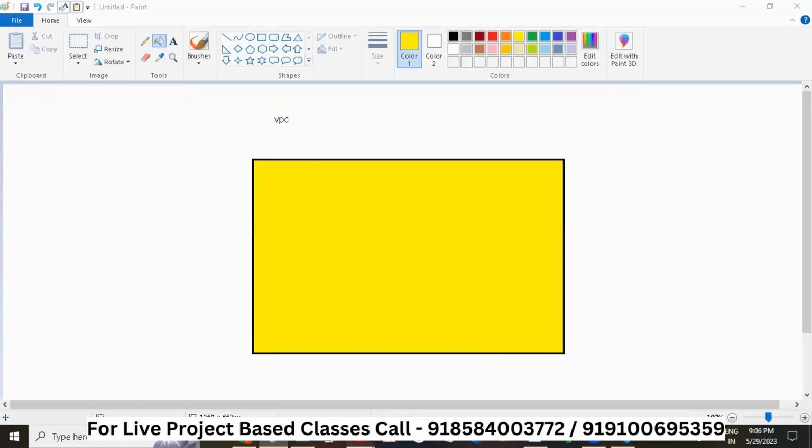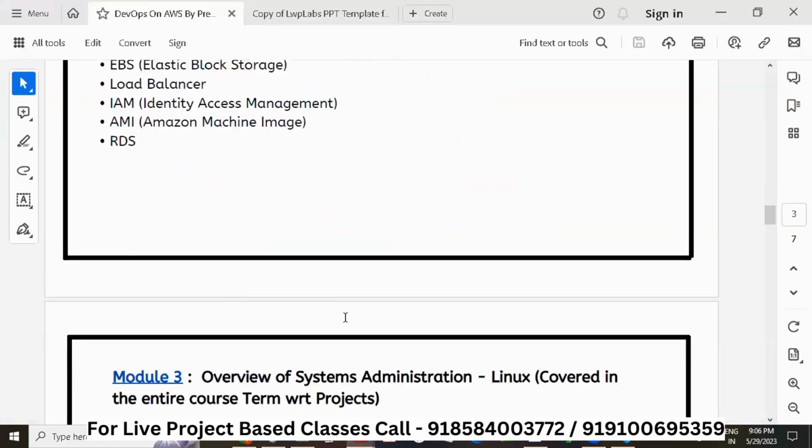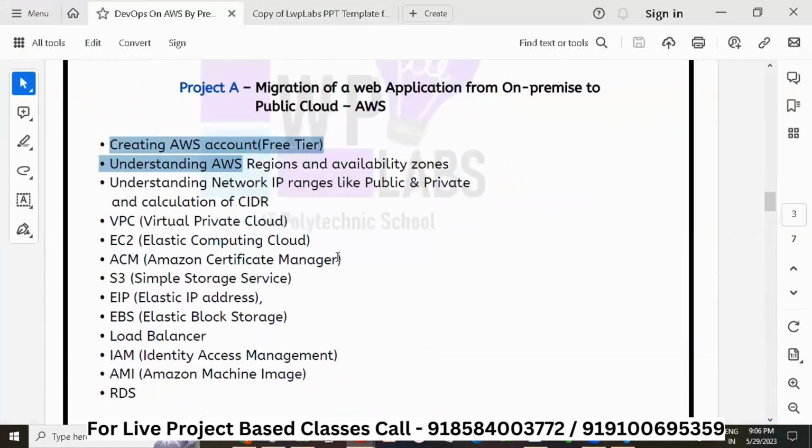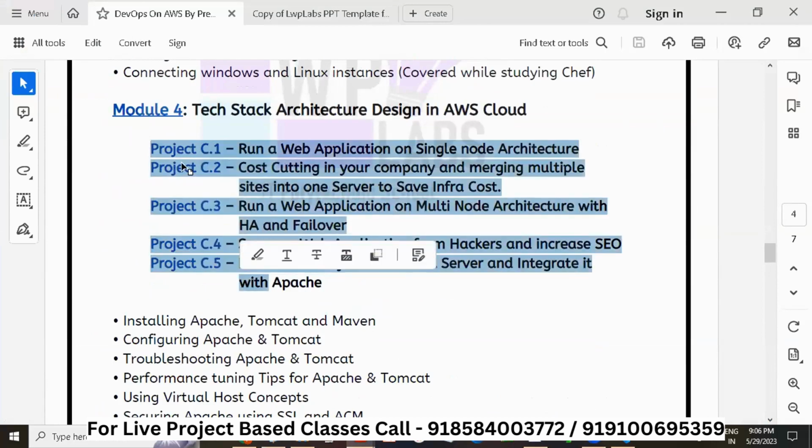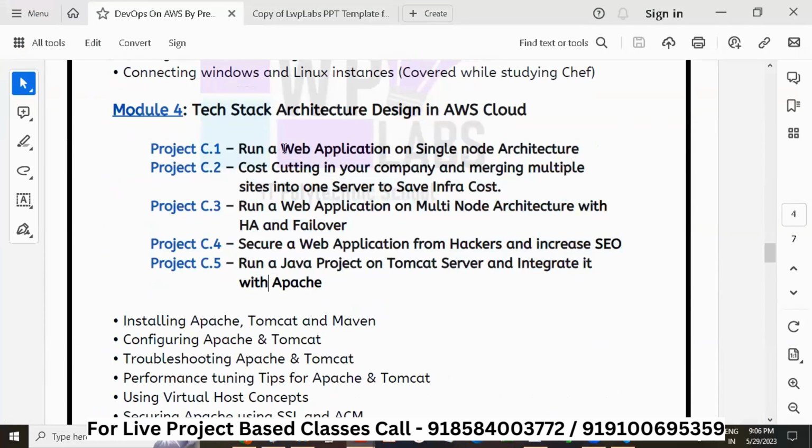As you can see here in the projects, we have some modules. When we do project A, we have module 4, which is C.1 to C.5, which is very, very important. You will learn what it is to run a web application on single node architecture, cost cutting in your company, and merging multiple sites. Each project here is interlinked. You will learn why C1 is a failure and why we have to do C2. So this is very important. You have to concentrate when we do these 5 projects.